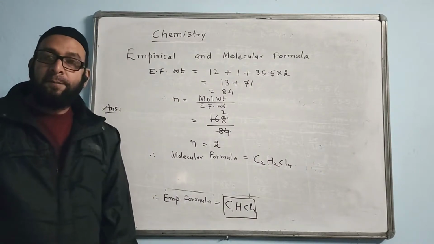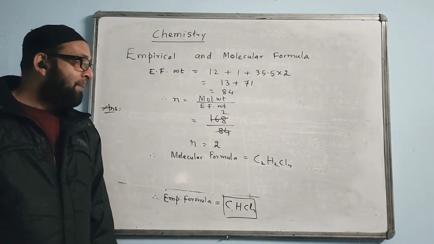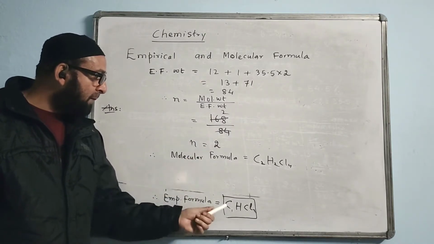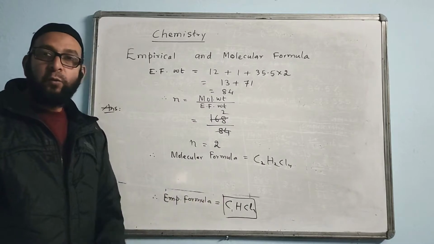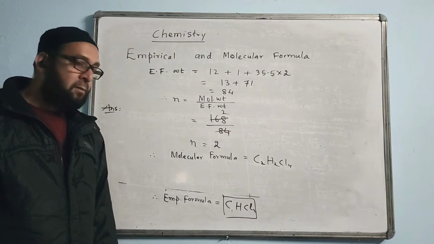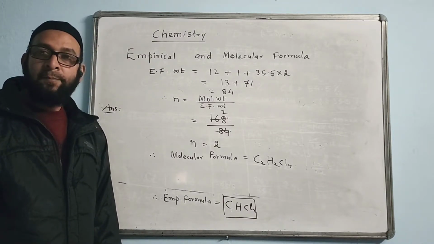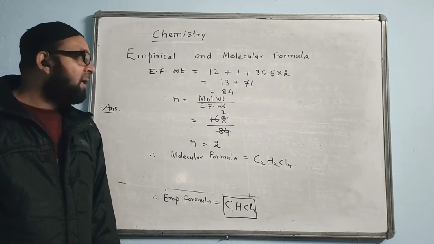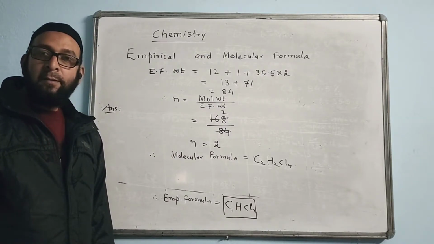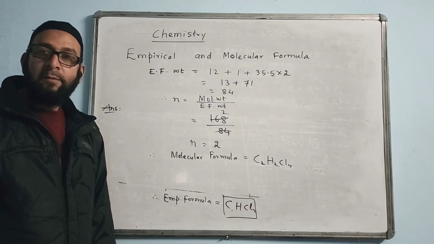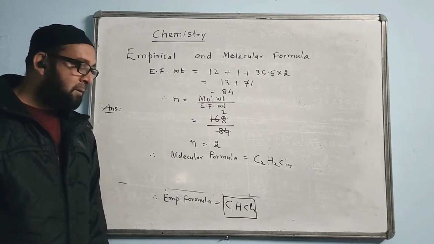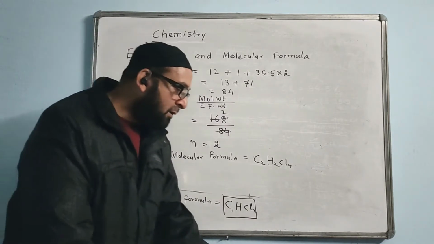Is it clear? The value of n is 2. After finding the value of n, we have to multiply each atom by the same number, that is 2, everywhere. And we get the molecular formula. Yes, any doubts, you can ask for clarification if you have. Any response from your side? Okay, thanks. Then I give another.